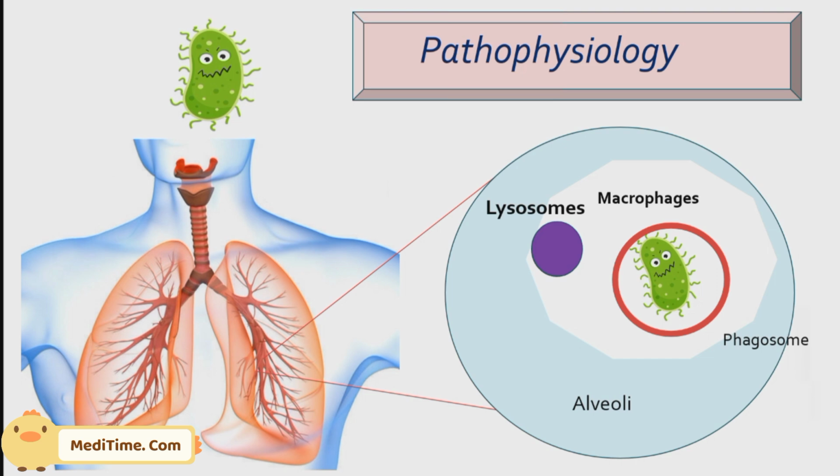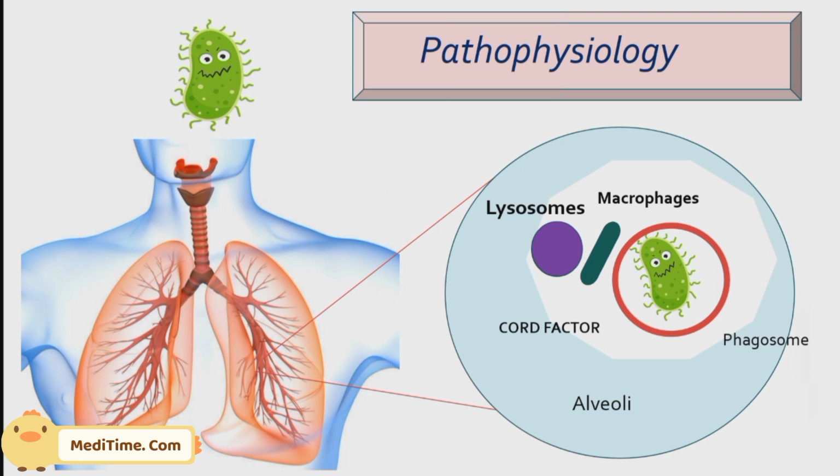But remember one thing from the last slide: Mycobacterium tuberculosis contains a special factor or protein, the cord factor. What will this cord factor do? This cord factor will come in between the lysosome and the phagosome, and it makes the lysosome unable to fuse with the phagosome. If there is no fusion, there is no release of lytic enzymes.